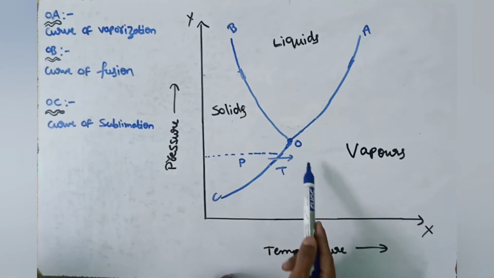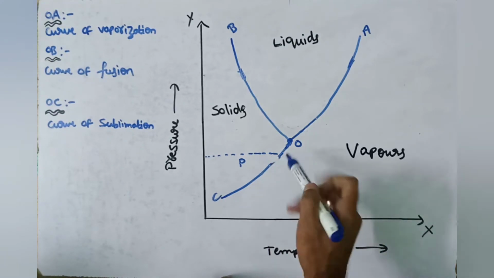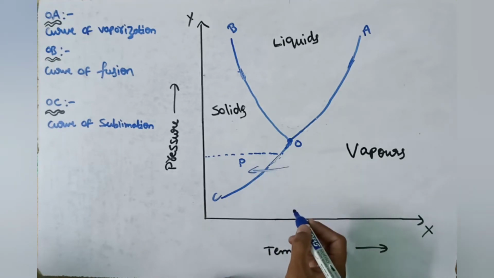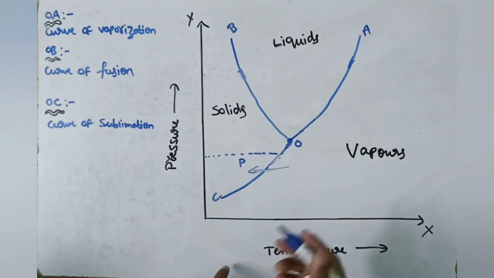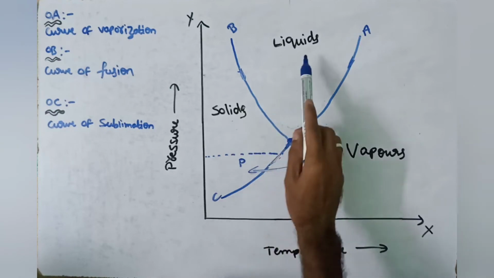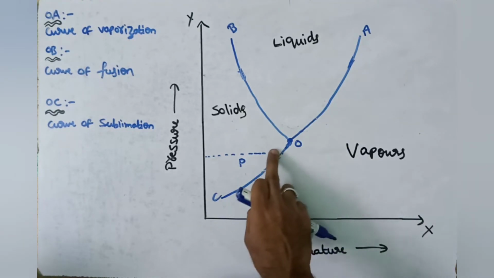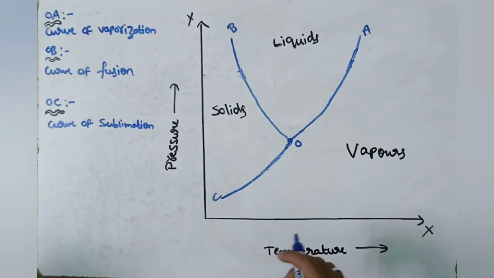That process is called sublimation. At this particular pressure, when we decrease the temperature, then the vapor is converted into solid state. That process is called deposition. Vapor is directly converted into solid state without converting into liquid state. Pressure must be maintained below that of the triple point, 0.01 degrees, for sublimation and deposition.